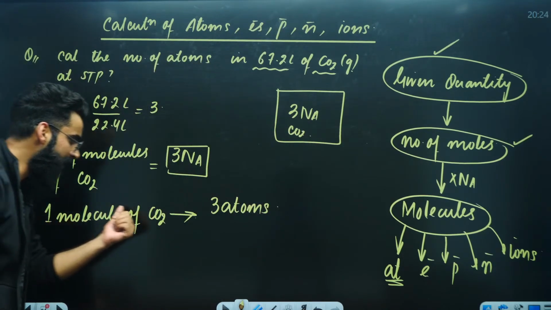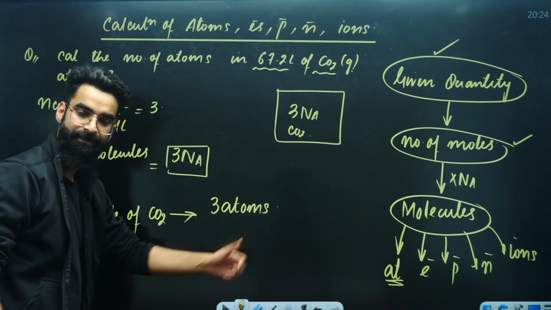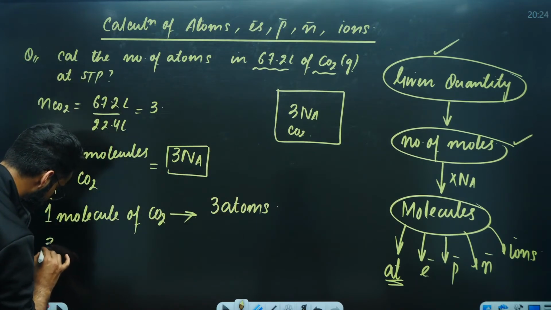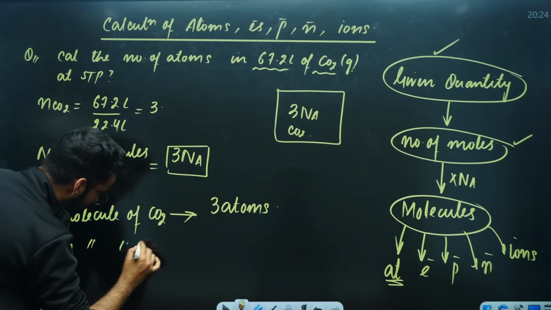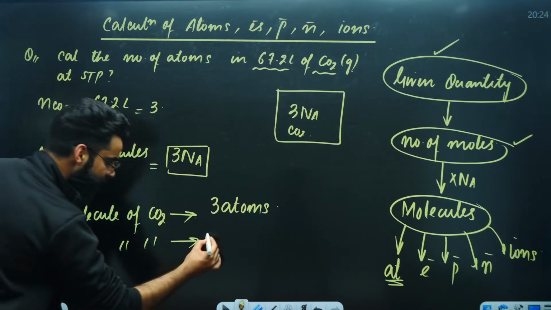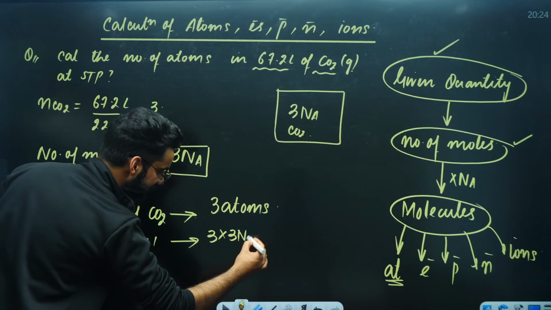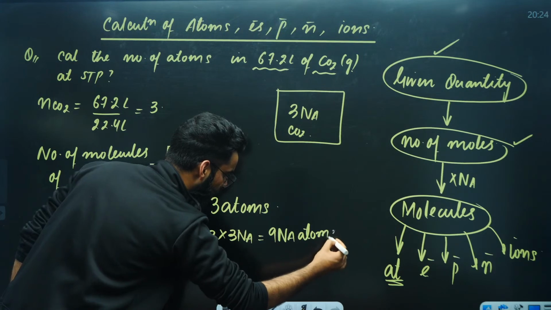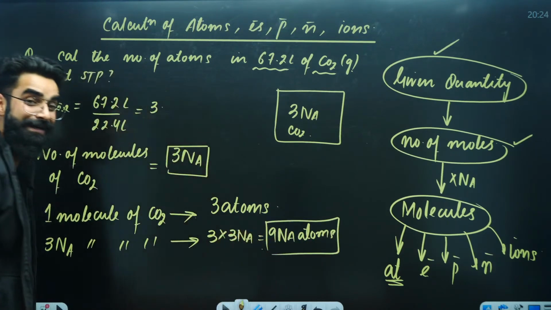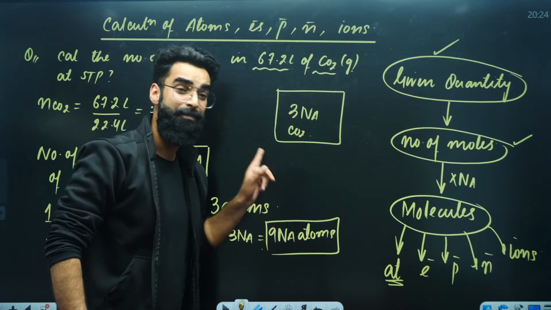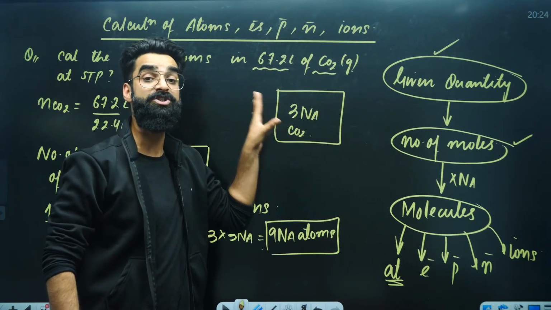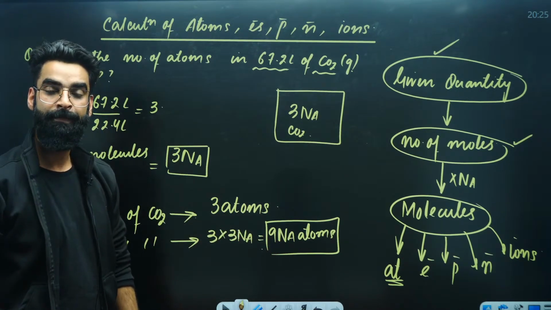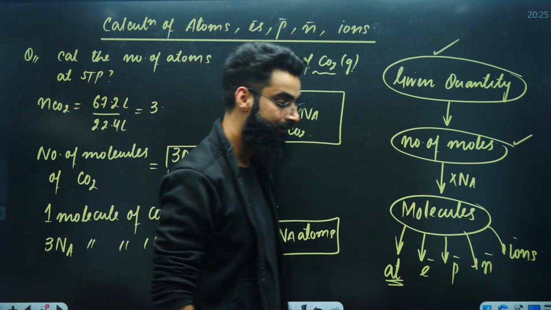Now dear students, in 1 molecule of carbon dioxide we have got 3 atoms in total. But in the container, we do not have only 1 molecule of carbon dioxide. We have got 3 Na molecules of carbon dioxide. So 3 Na molecules of carbon dioxide will contain 3 multiplied by 3 Na atoms. The value comes out to be 9 Na atoms. So basically, you calculated the total number of atoms present in 67.2 liters of carbon dioxide at STP. These are the total number of atoms in the container, right?